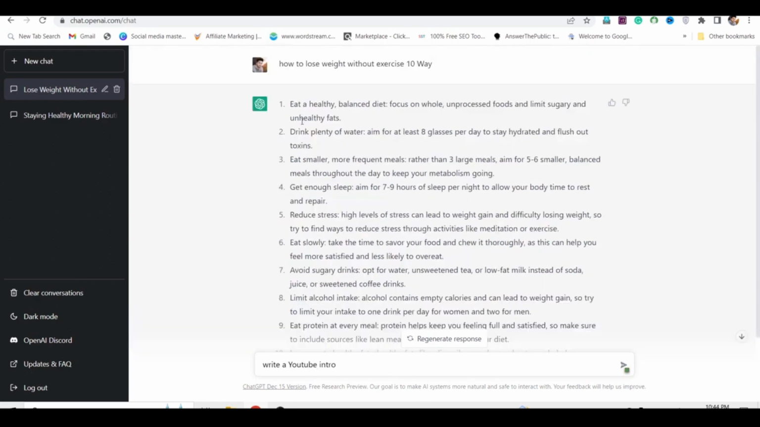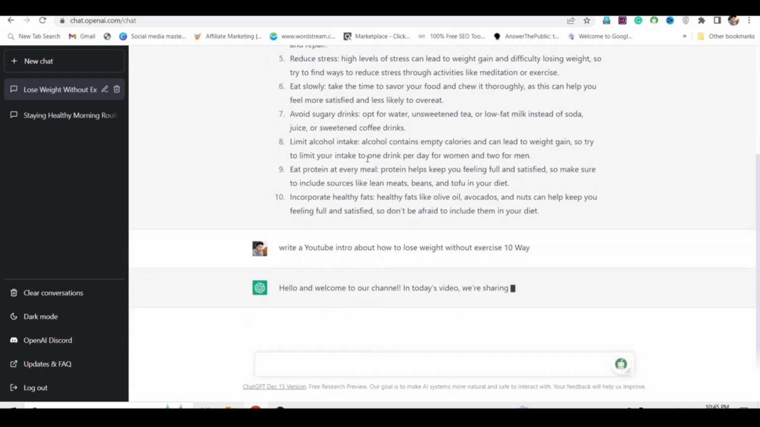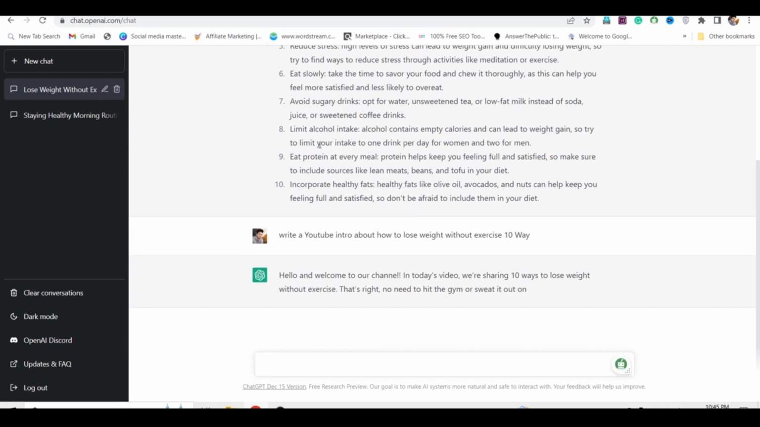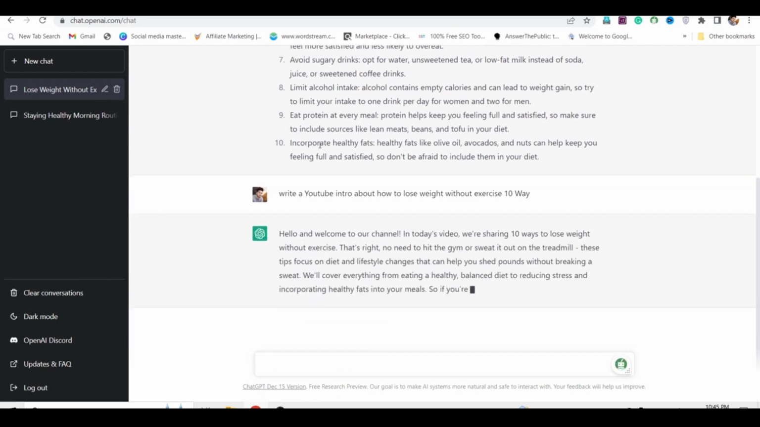Rule 2. Be specific when answers lack depth. Sometimes, ChatGPT's initial responses might be a little thin on details. Don't be afraid to refine your prompts to get the information you need.